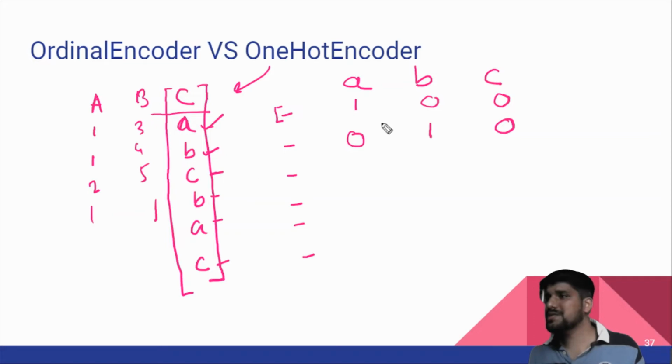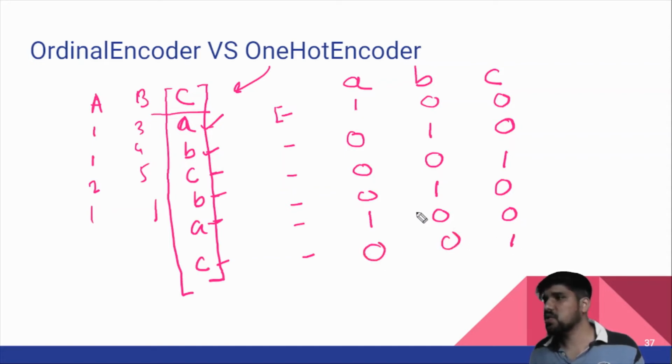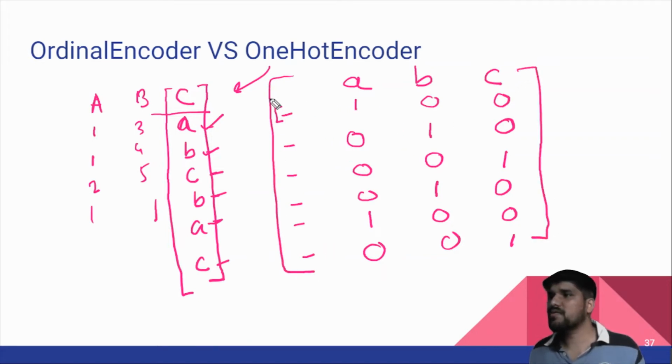In my third row C is available, so it marks C as 1 and the others are 0. Similarly, in the fourth B is available, it marks 1 and others are 0. Then A, so it marks A as 1, others are 0. And the last one again C, it marks C as 1 and others are 0. This way it converts the text data into a matrix.